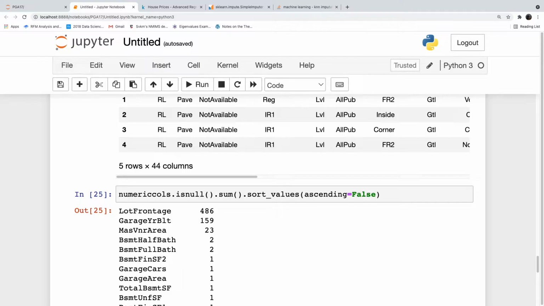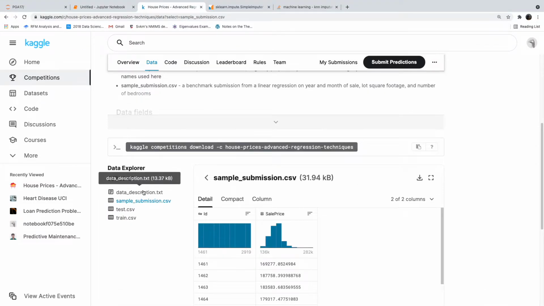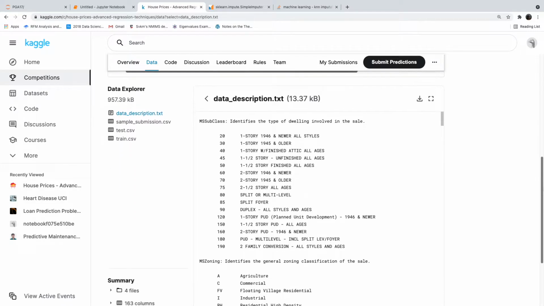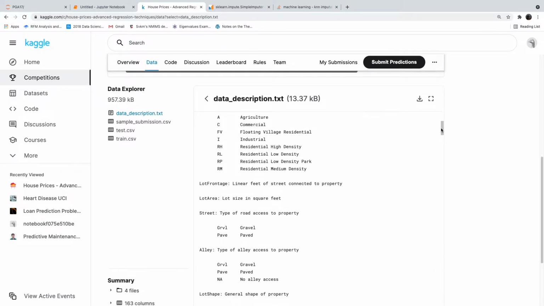So we can impute. These are very small values, 486 by 2919, it will be somewhere around 8% or 6%, less than 10% only. So we can impute them with median. What is the variable lot frontage actually telling us? Linear feet of street connected to property. It's a numeric variable.